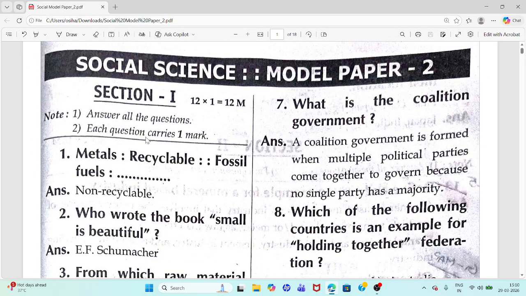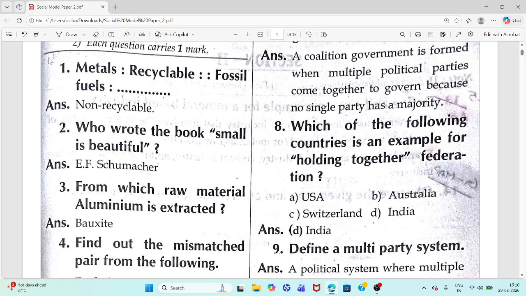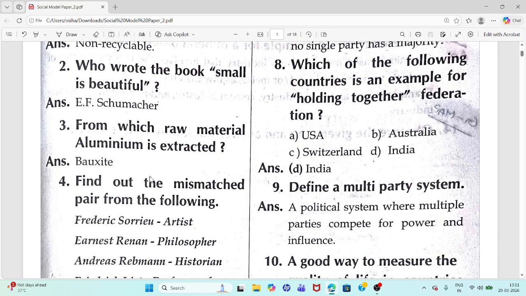Section 1. You have to answer 12 questions. Each question carries 1 mark. 12 marks you're going to get from section 1. First question. Metals recyclable. Fossil fuels non recyclable. Second question. Who wrote the book Small is Beautiful? Answer E.F. Schumacher.